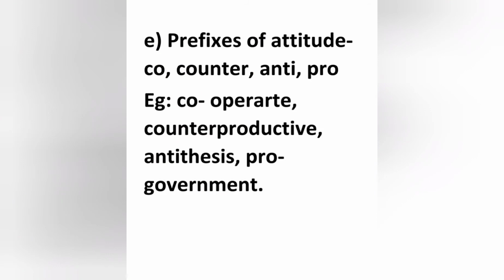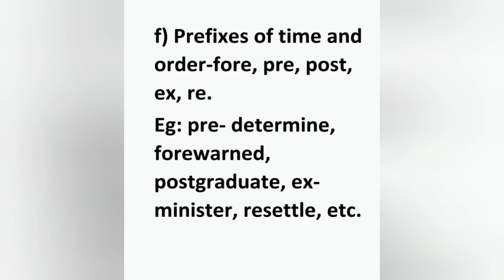Next type is prefixes of attitude. Prefixes like co, counter, anti, pro are known as prefixes of attitude. Example, cooperate, counterproductive, antithesis, pro-government, etc. Next type is prefixes of time and order. Prefixes like fore, pre, post, ex, re are known as prefixes of time and order. Example, predetermined, forewarned, postgraduate, ex-minister, resettle, etc.